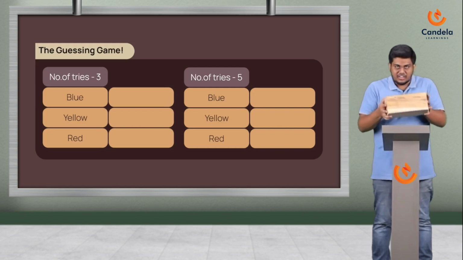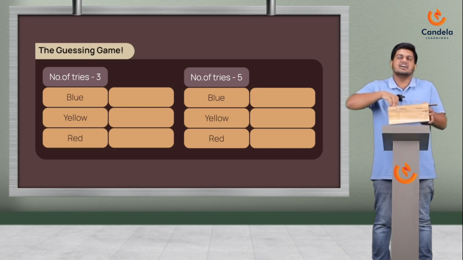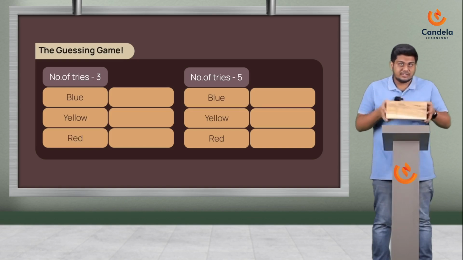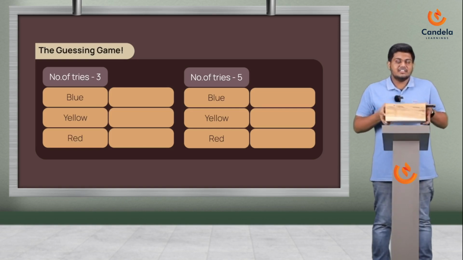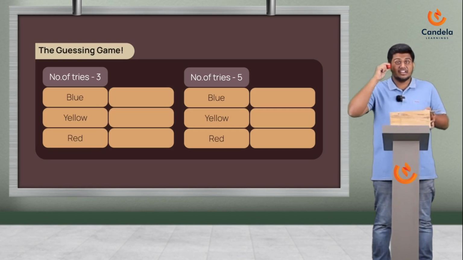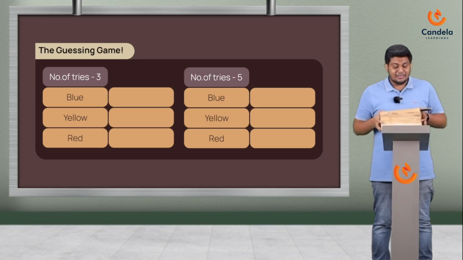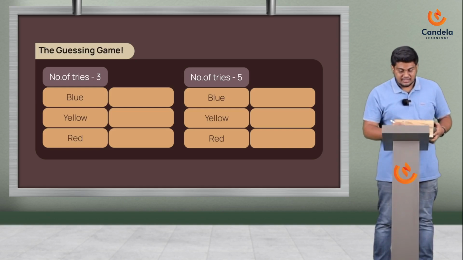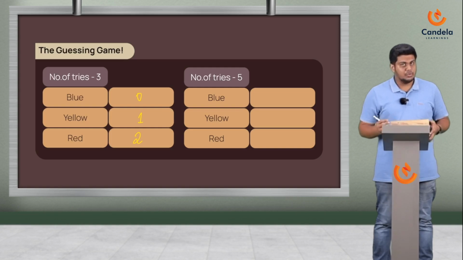Let me close it, give one more nice mix to it, get a red ball. Okay, I haven't got a blue ball yet. Let's see if I get a blue ball here or not. I get a red ball again. So in my three tries, I got two reds, one yellow and zero blue.